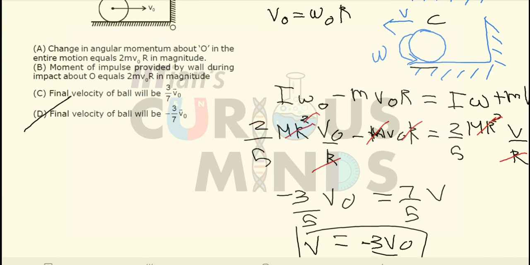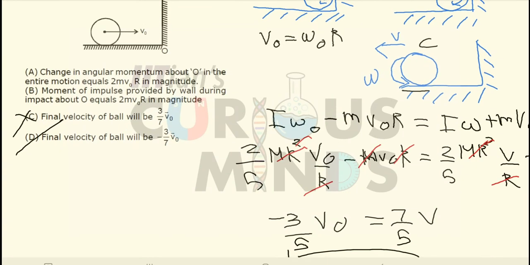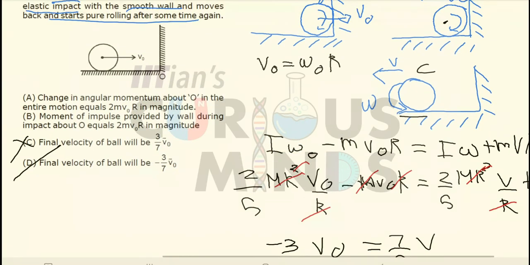So option number D is correct, okay, and option number C is incorrect, because since it is in the opposite direction, it will be equal to minus 3 V naught divided by 7. Let us check the first option over here. That is, the change in the angular momentum about O in the entire motion equals 2m V naught r in magnitude. Okay, initially it was